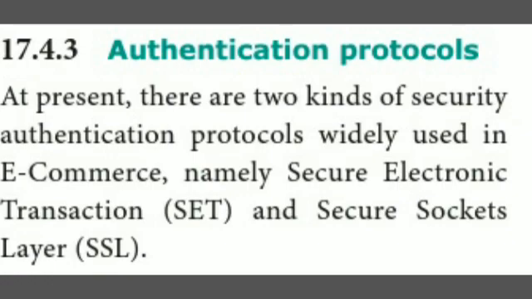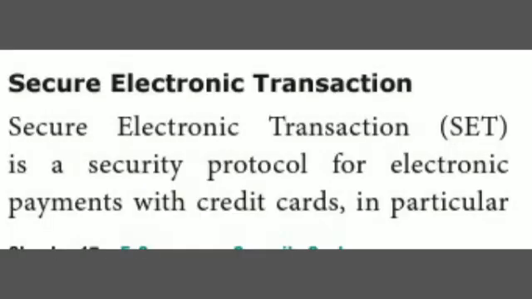The data packets are split in the network layer and addressed, and sent through the data link layer and then the physical layer. You have studied 7 layers. In the transport layer, the SET and SSL protocols operate for security, and SSL is otherwise called TLS, that is Transport Layer Security. So first we are going to see about Secure Electronic Transaction.